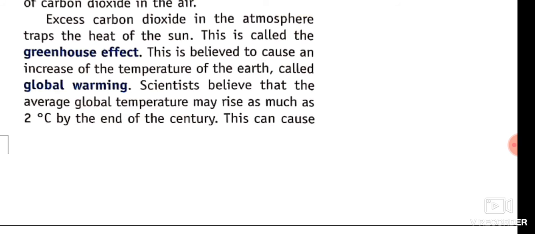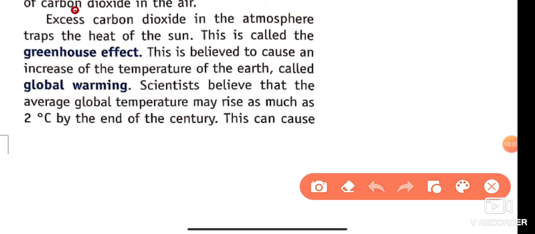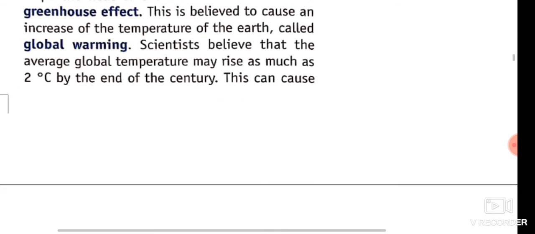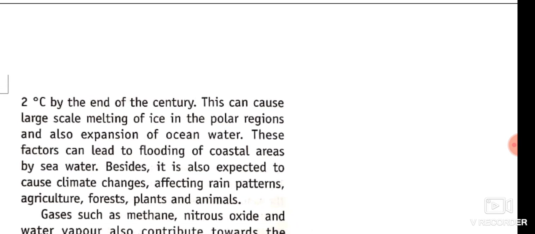This is believed to cause an increase in the temperature of Earth, called global warming. After the greenhouse effect increases the temperature of Earth, glaciers start to melt. This is known as global warming. Scientists believe that the average global temperature may rise as much as 2 degrees by the end of the century, and it can affect lots of things.